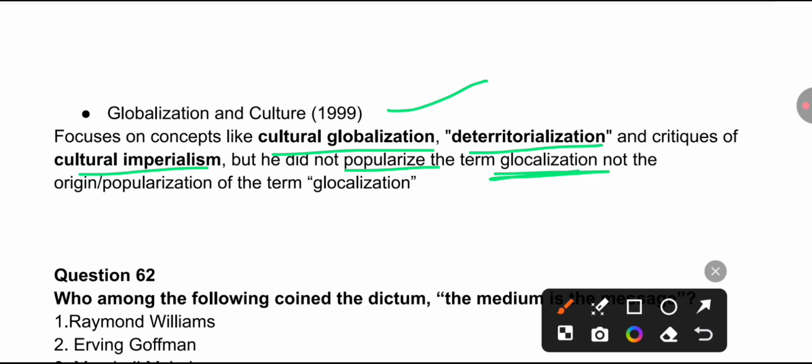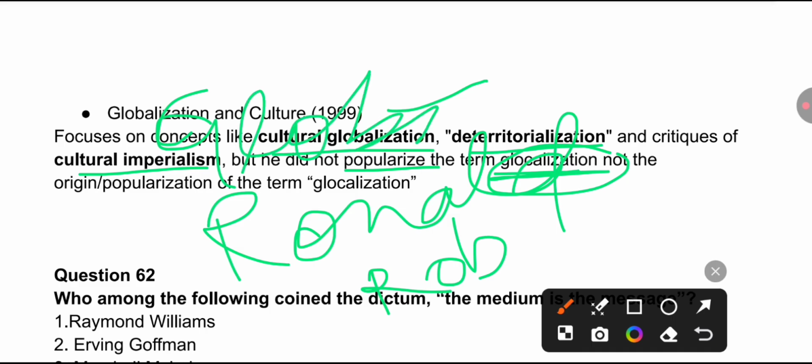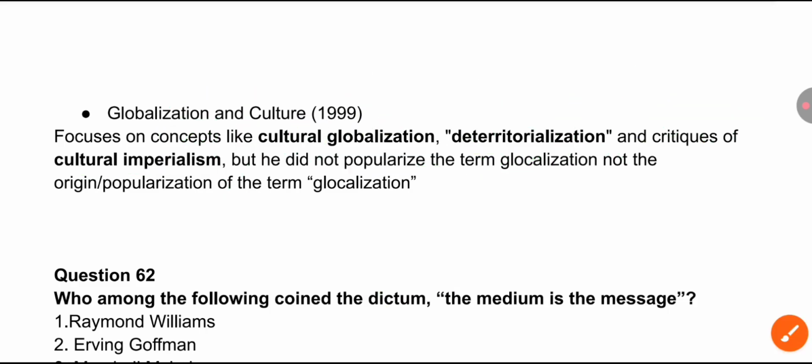Again, remember, the term globalization is popularized by Ronald Robertson, and it becomes global plus localization. Okay, so this is how this term is popularized.